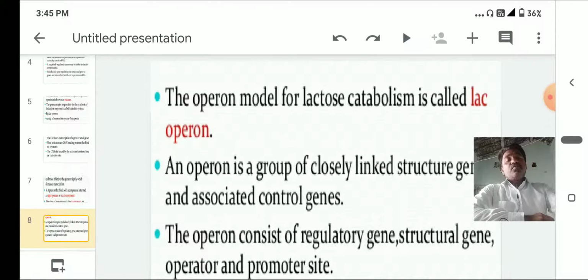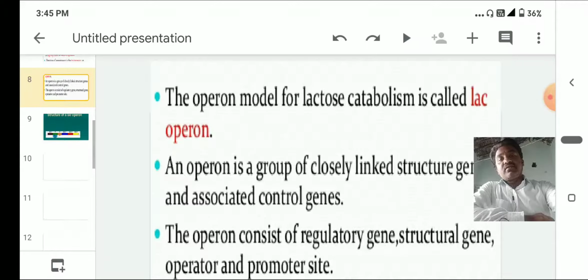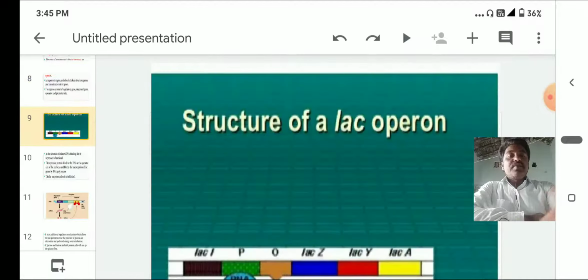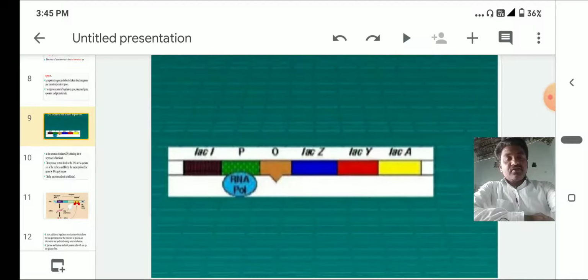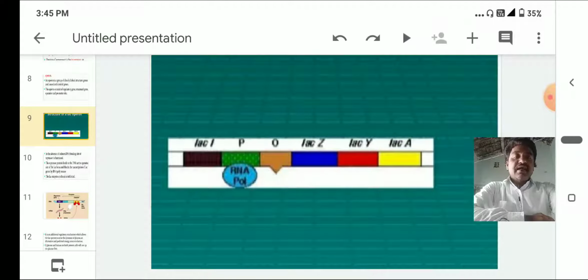So in the operon, the regulator gene, operator, promoter, and structural genes are there. This total unit is called the operon. The first one is lac I, the regulator, in brown color. Adjacent to it the promoter region is there, and after the promoter the operator region is there. These are called regulatory genes.